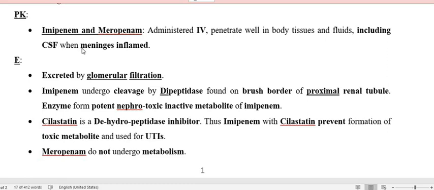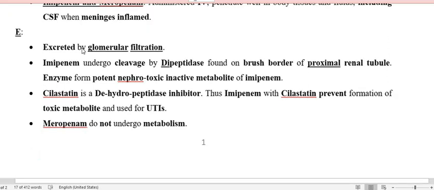Regarding excretion of carbapenems, as we earlier discussed, for cephalosporins as well as penicillins, excretion is mainly by tubular secretion as well as glomerular filtration. However, the carbapenems' main route of excretion is by the kidney through glomerular filtration. So there is no involvement of tubular secretion. This is very, very important.